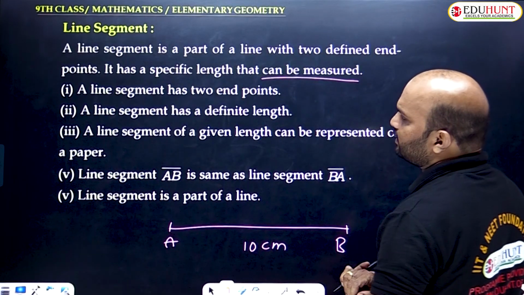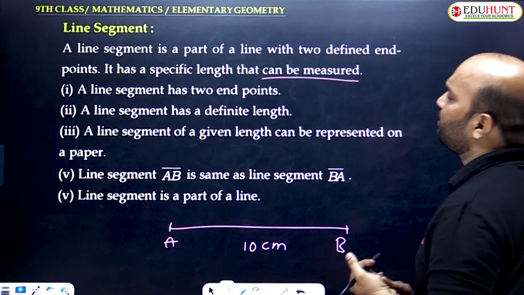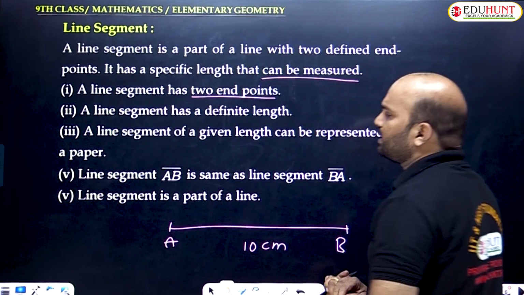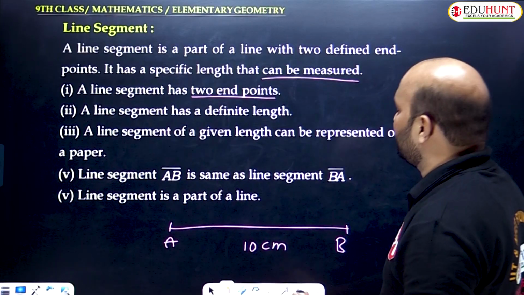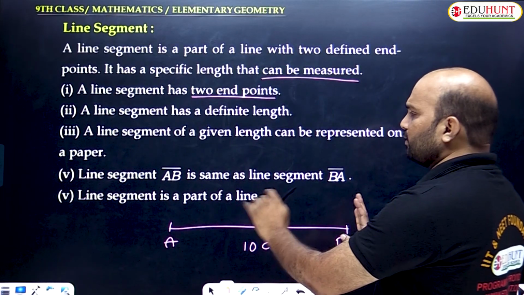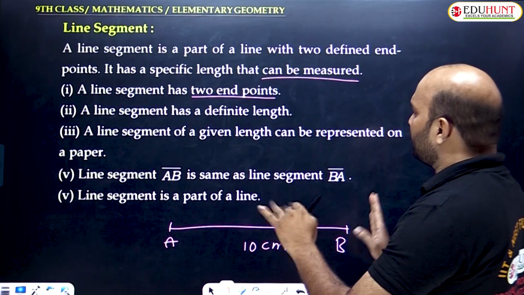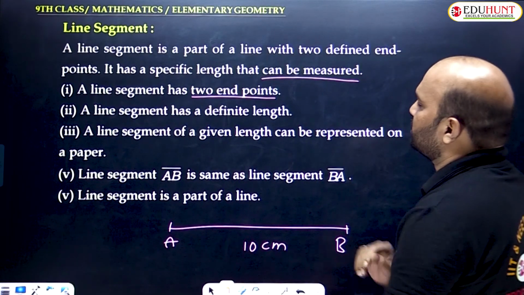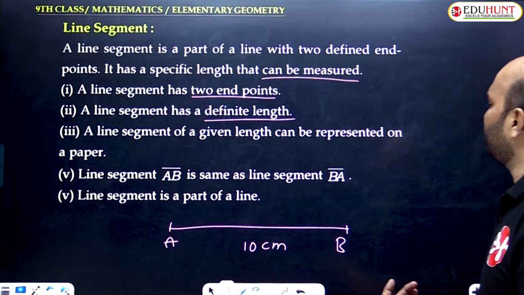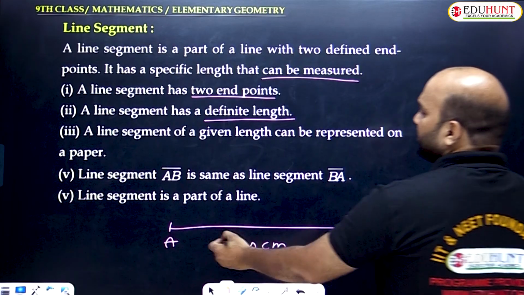It is definitely measured. For the next one, a line segment has two endpoints. Am I clear? A and B are endpoints. Next one, a line segment has a definite length. So if it is given as 10 centimeters, you can draw it. A line segment can be drawn on a paper. Am I clear? Next one, a line segment of a given length can be represented on a paper.